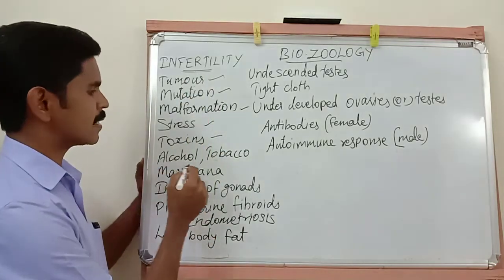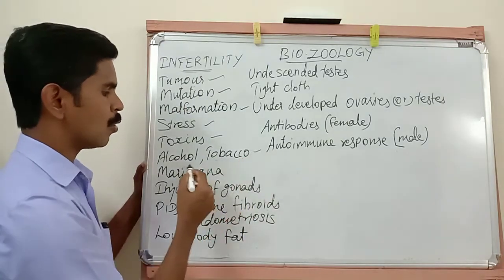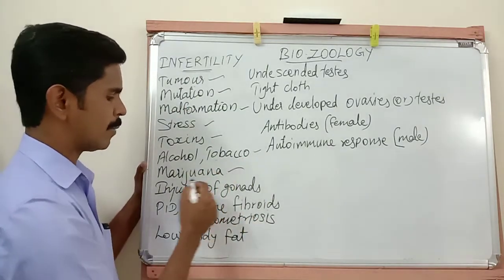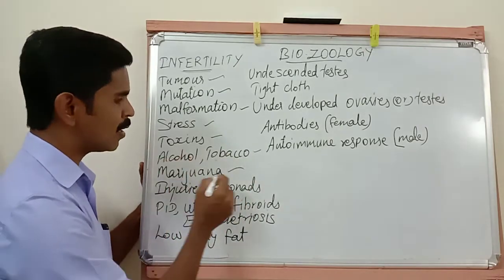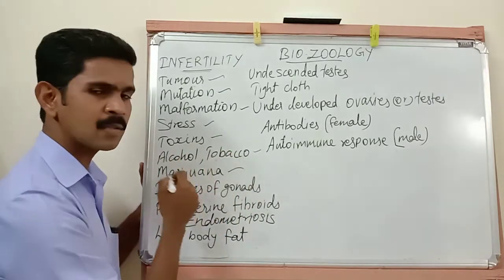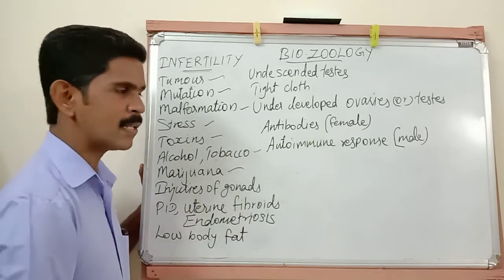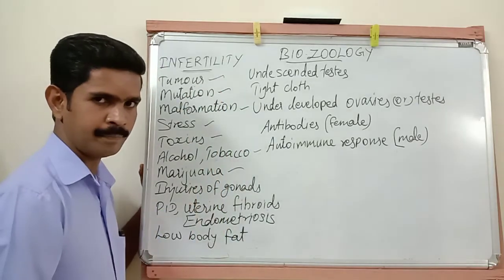Then the next reason is using alcohol, tobacco and marijuana. Here marijuana means an illegal drug. So when we continuously use these unwanted drugs or unwanted substances, it leads to infertility.